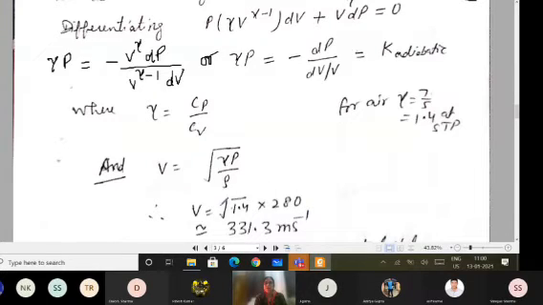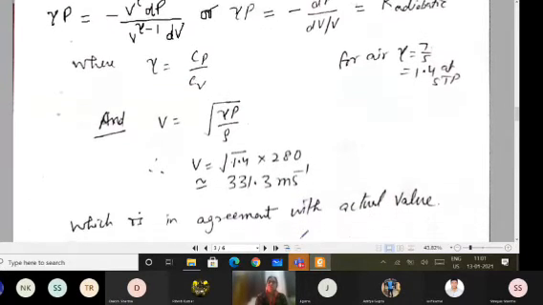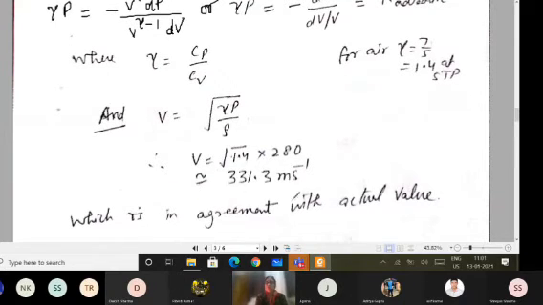So if I multiply it with square root of 1.4, I'm getting the result 331.3 meter per second, which is of course in agreement with the actual value, which is 331 meter per second. So very small error is there. So we have concluded that whatever correction was made by Laplace is in agreement with the actual value.